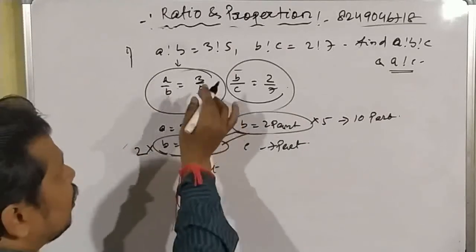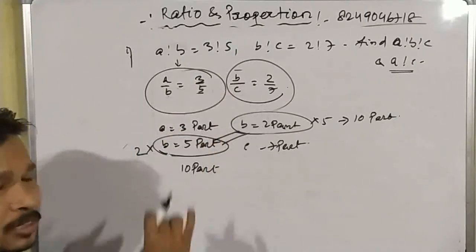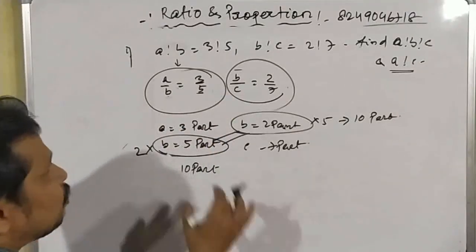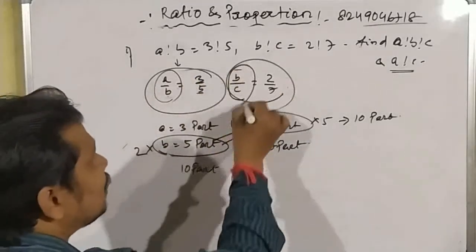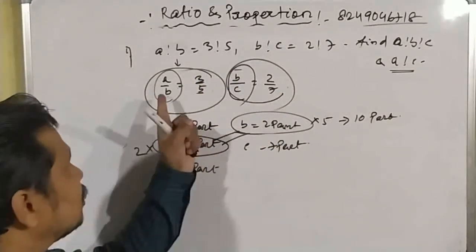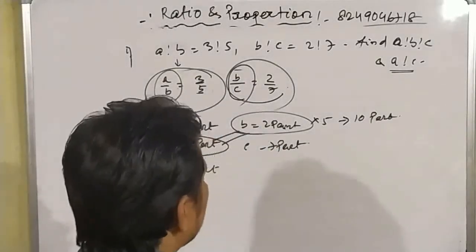Can we multiply 2 with only p, only the denominator of this fraction? No. We have to make the equivalent fraction of this fraction as well as this fraction so that their b part will be the same. Okay, students? So our aim is what?